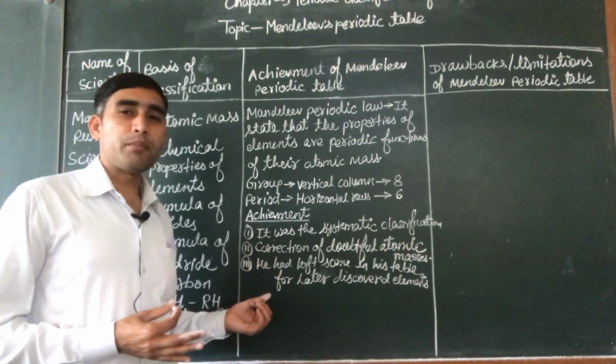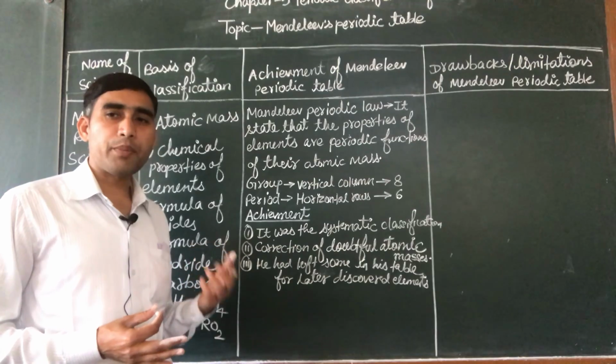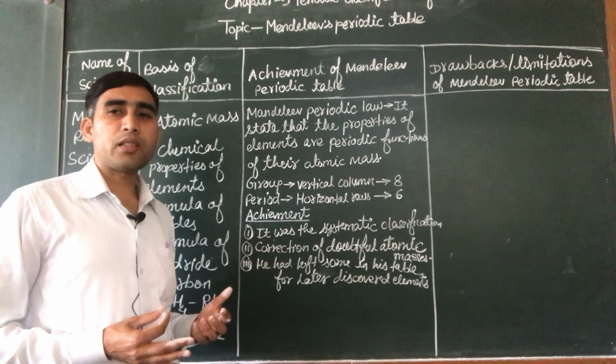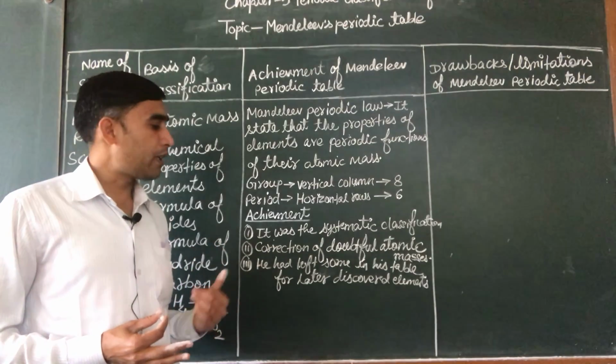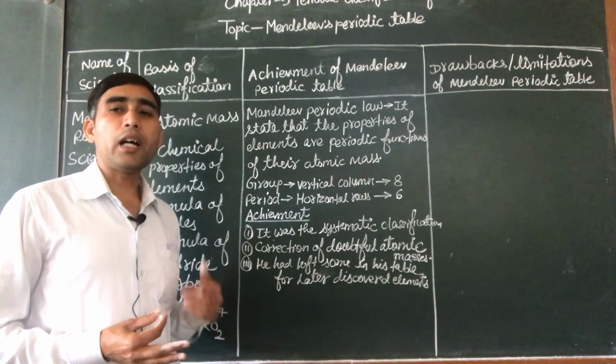For example, he used a suffix for that, the Sanskrit term eka. Eka means one, like eka boron, eka silicon, eka aluminium.